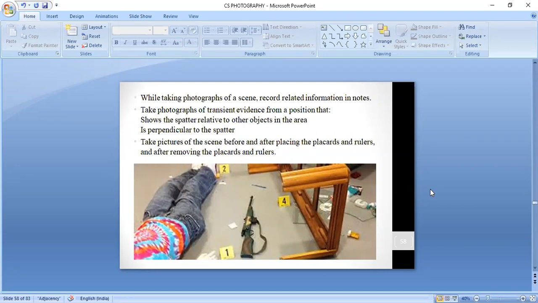Can anybody tell me what are the two important points that we learn in the mid-range photography? Yeah, tell me. Before and after placing the play card, we must take the photography. That is one thing.